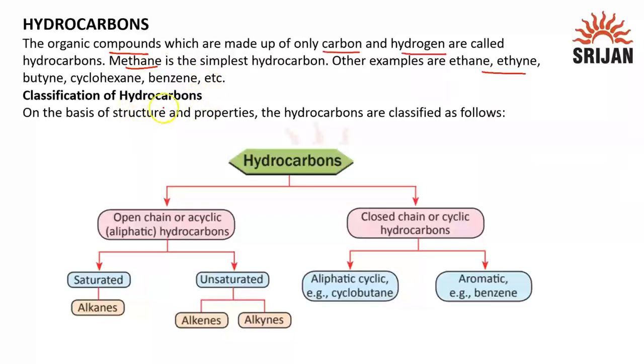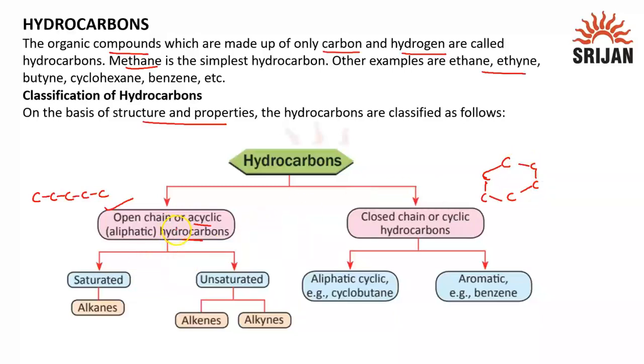Now, the classification of hydrocarbons on the basis of structure and properties: hydrocarbons can be classified as open chain or acyclic hydrocarbons, meaning the carbon atoms are arranged in open chain-like structures. Then closed chain or cyclic hydrocarbons, meaning the carbon atoms are arranged in a closed chain, so there will be a closed chain structure.